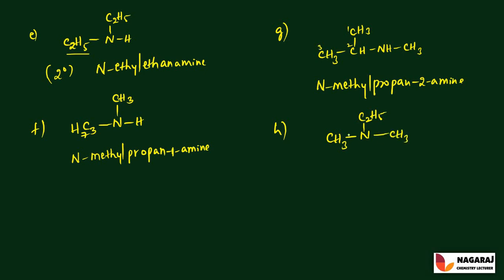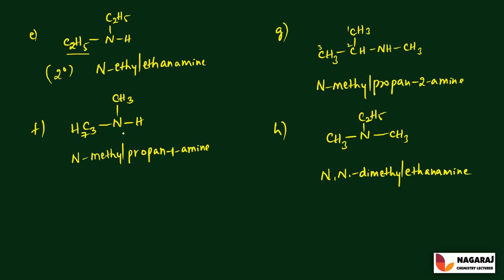And the next possible isomer, that is CH3, and it is nitrogen, and it is C2H5, and it is CH3. So 2, 3, 4. So the molecule is to be named as N,N-dimethyl, and the root word is eth, an, and the e is replaced by amine.